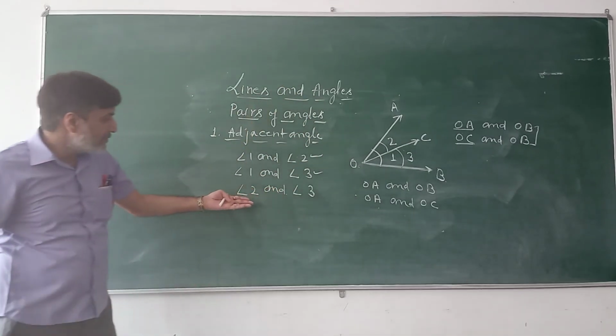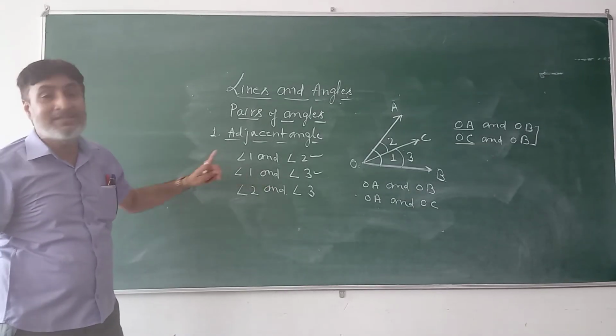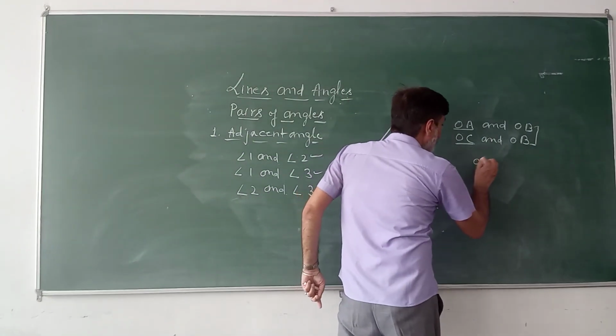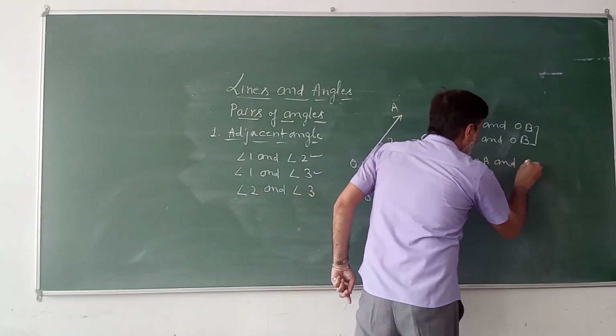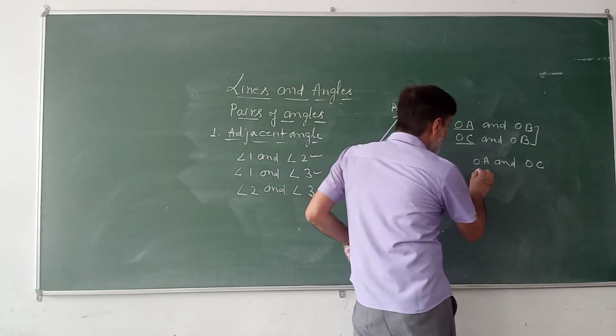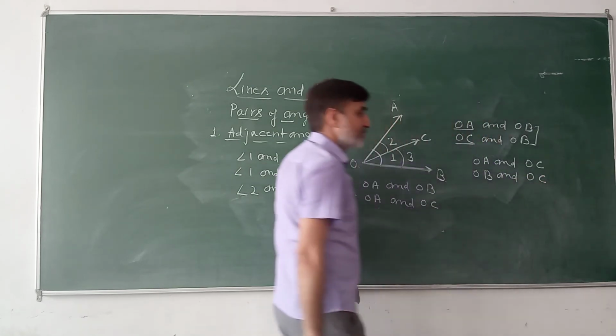And when we discuss the third pair of angles, angle 2 and angle 3, in angle 2 we have two arms, OA and OC, and in angle 3 we have two arms, OB and OC.